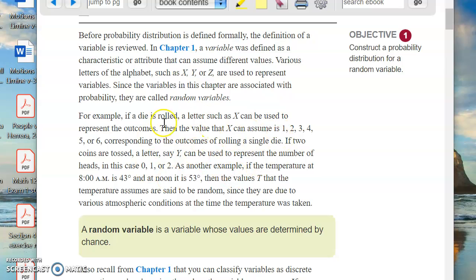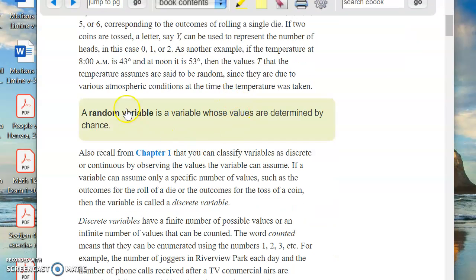So here's the example of what he's talking about. I'll let you read that. The key thing here is a random variable is a variable whose values are determined by chance. Now this gets confusing, in my opinion, because sometimes we'll talk about random variables, but you've already done your measurement, okay? You've already tossed the dice. So that head is, in some sense, not really a random variable. It's not determined by chance anymore. That, in my view, is a data point.